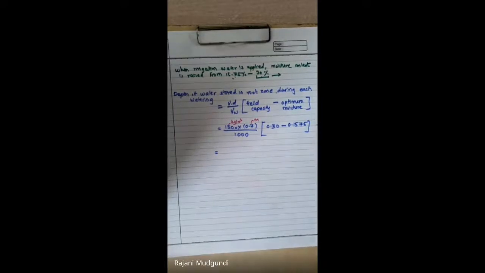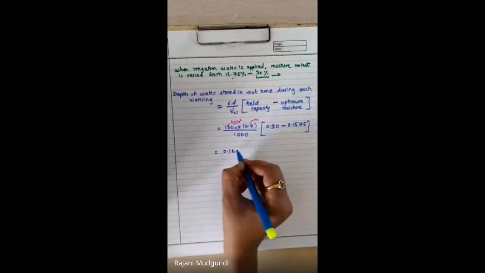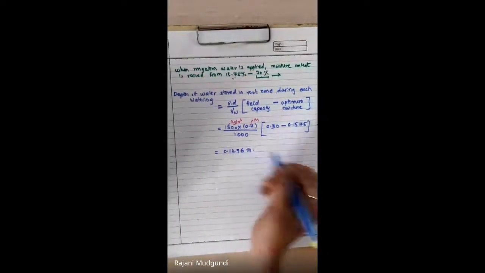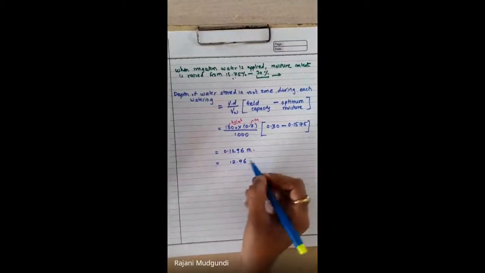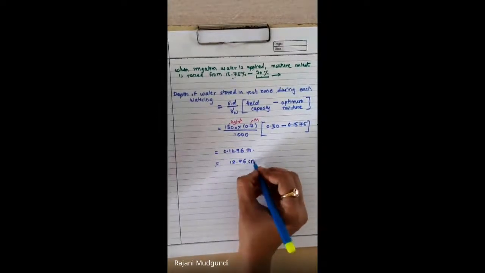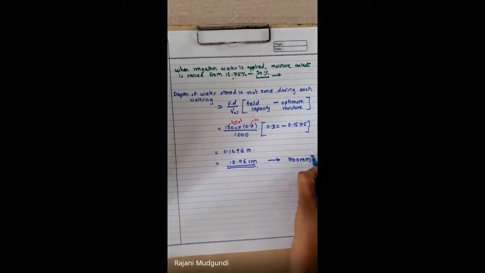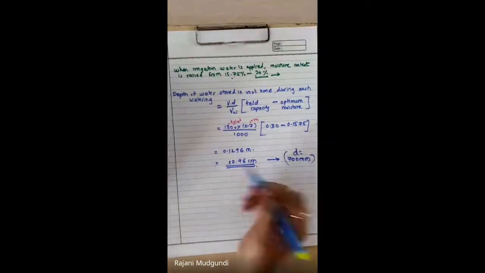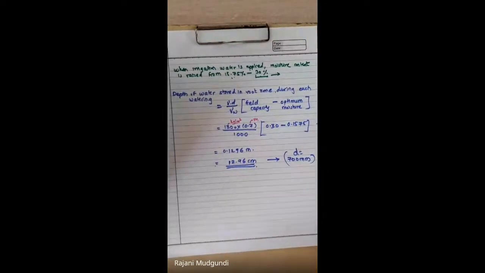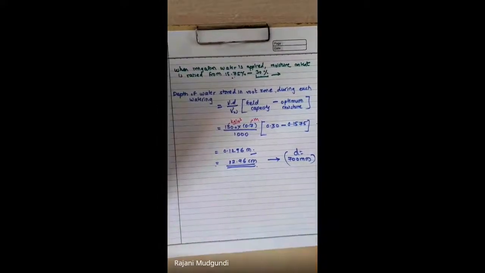Yes, correct, Roshni. 0.1296. So it will be having unit as meter. We can express it in terms of centimeter as 12.96 centimeters. Right? So in a depth of 700 mm of root zone, we are having water which has been stored, say 12.96 centimeter or 0.1296 in meter. Right? Now we need to decide what is the watering interval.